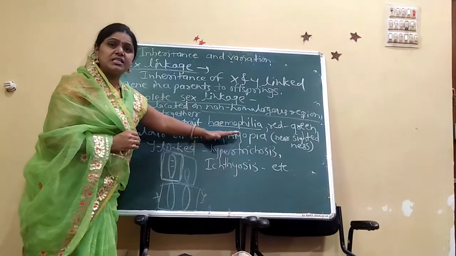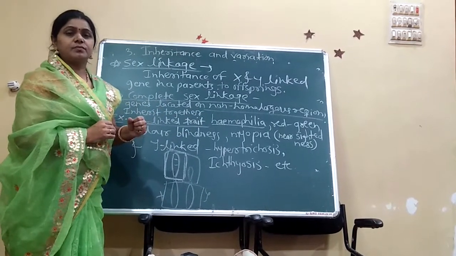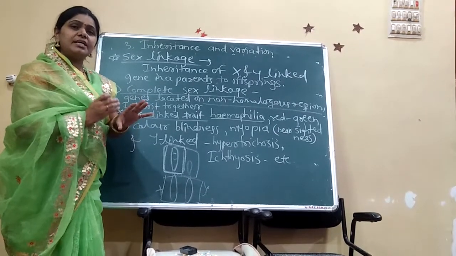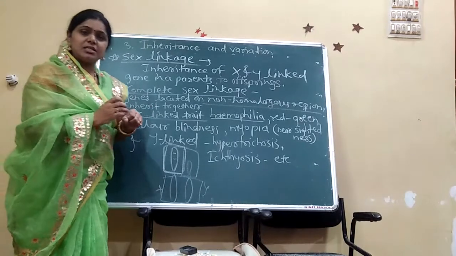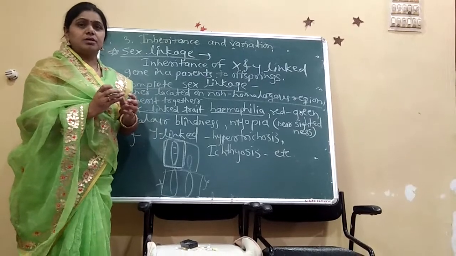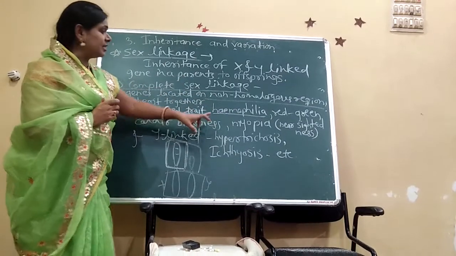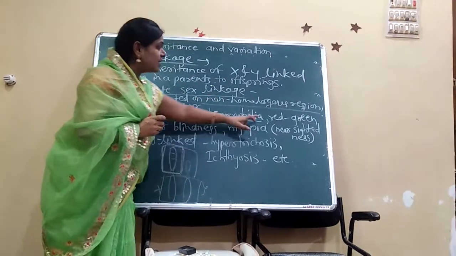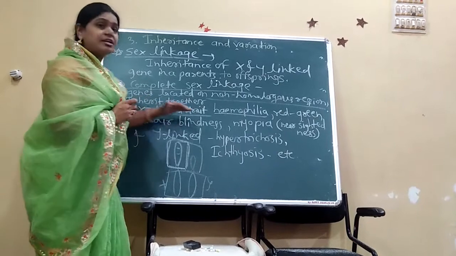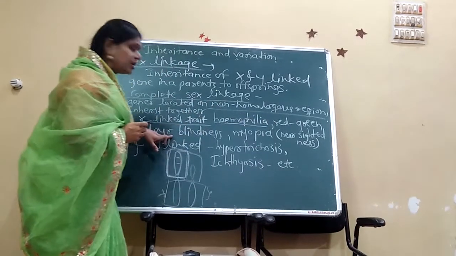Hemophilia, one of the rare diseases in which the blood does not clot easily. When we are sometimes injured, blood flows and then that blood clots. जर समजा काही लागलं आपल्याला, जखम झाली तर रक्त निघतं आणि थोड्या वेळाने कालांतराने आपोआपच रक्त क्लॉट होतं, म्हणजे रक्त थांबतं. परंतु या हिमोफिलियामध्ये रक्त लवकर सहसा थांबत नाही. That is the hemophilia disease, and red green color blindness here. These are the X-linked traits here. X-linked traits, that is hemophilia and red green color blindness.